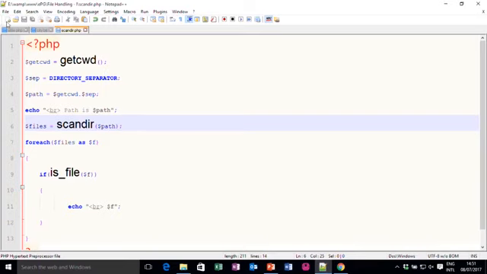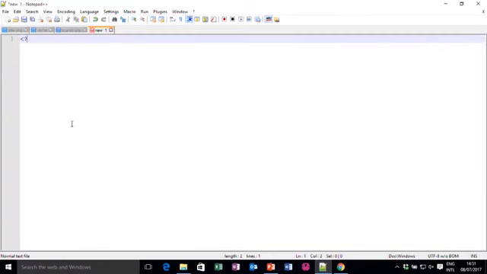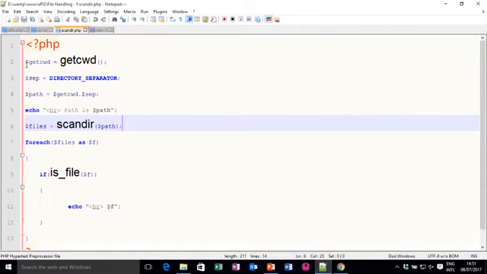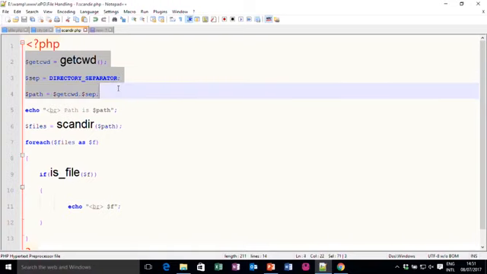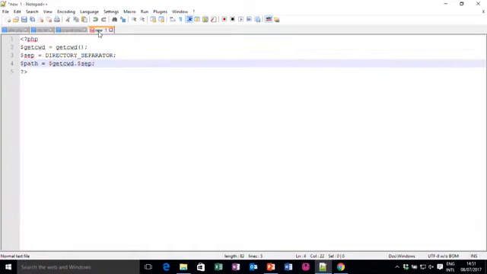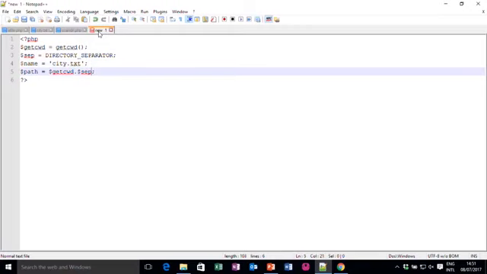So, let me create the third program. Again I use opening and closing braces, and to get the file here I just use this command as it is, copy paste to save the time. I save it, and here I write $name is equal to city.txt, as it is my text file, and here I write $name.